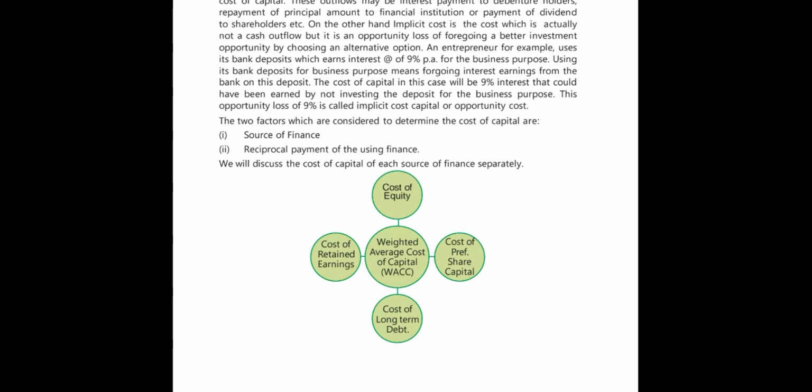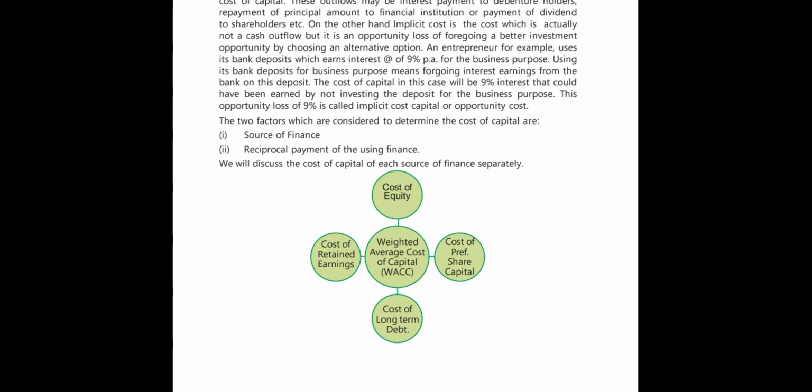Suppose you have taken equity, which means you have issued shares to the public as equity shares. In that case, KE, the cost of equity, is applicable. So that is the source of finance, and it has made the cost of capital the cost of equity. This is the first determinant. Second is the reciprocal payment, on what basis you are paying. To equity shareholders you pay dividend. How much dividend you pay, whether you retain the profit or distribute it to the shareholders, will again determine the cost of capital.